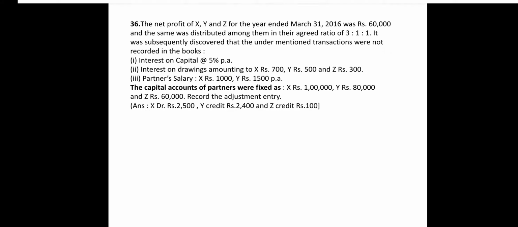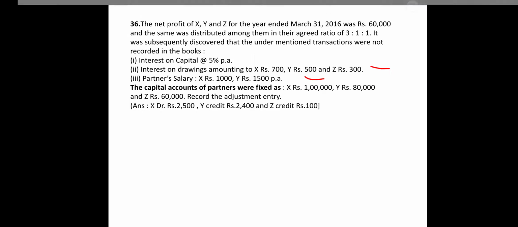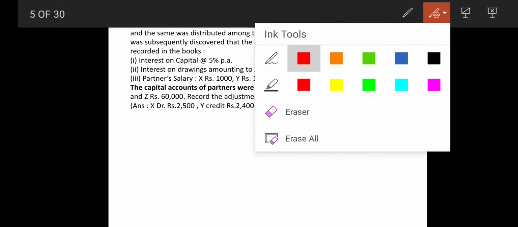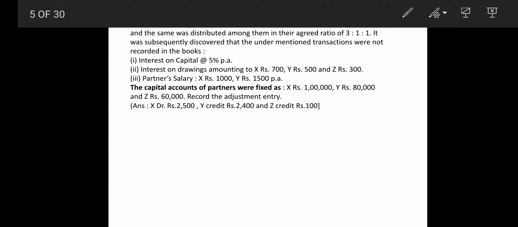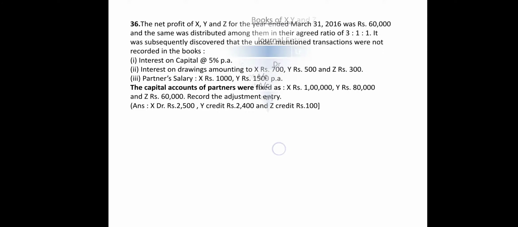Then comes interest on drawings, and then comes your salary. Now I will be taking salary first. You will understand why I have taken that, but right now I am taking your salary. Now can you people answer me where the salary will come? So your answer will instantly come out. The salary will be appearing on the profit and loss account debit, while in the partner's capital account or current account, it will be appearing on the credit side.